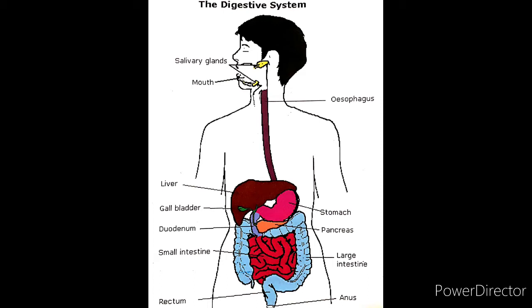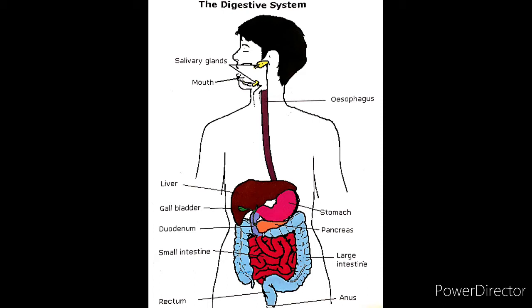After the esophagus, it enters the stomach where the food is digested, and after the stomach, it enters the intestine where other components of food are digested. We will learn later in this video which type of food is digested in which compartment of the human digestive system.